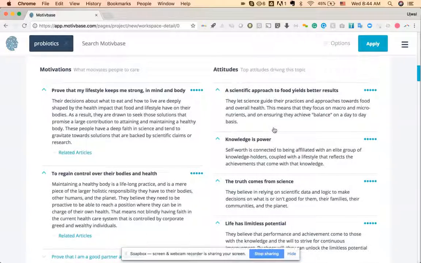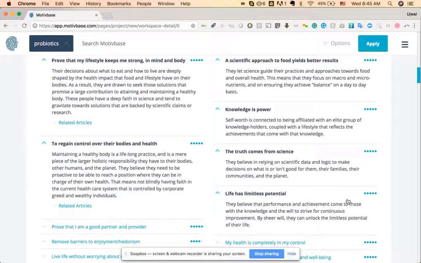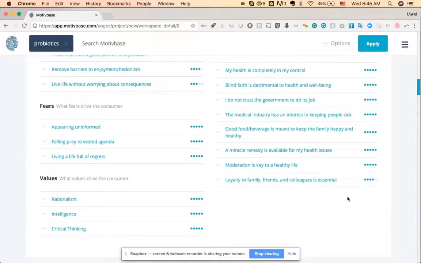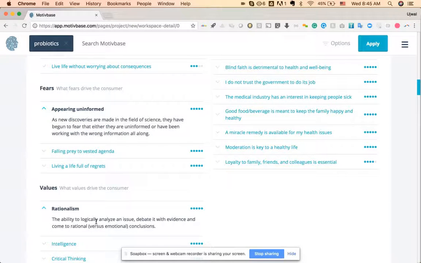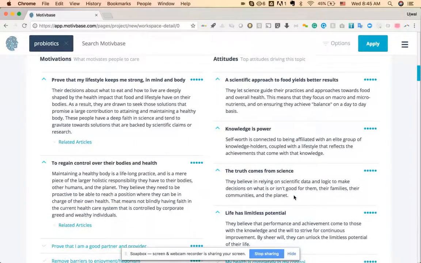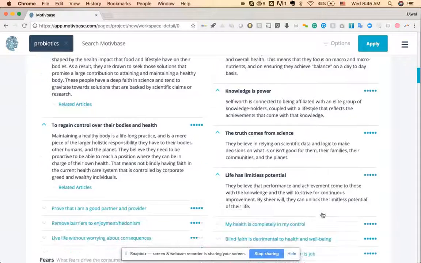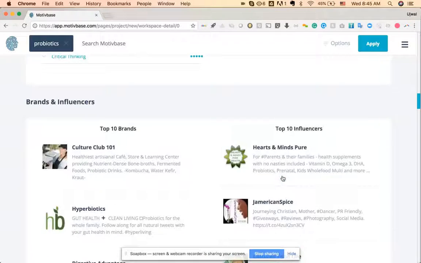What you'll realize is as you start to find some of these logical connections, you'll almost start to see a strategy emerge in front of you pretty much right away. And then you'd move on to the fears and the values and similarly do the same thing, look for these logical connections, and you'll start to see a very detailed narrative and quite a simple strategy start to emerge that tells us what is driving the market and then what obviously you can do in order to continue to drive that market or to change it if that is of interest.